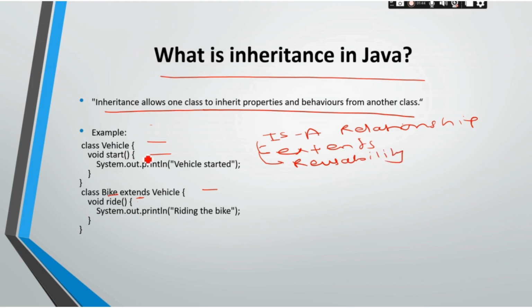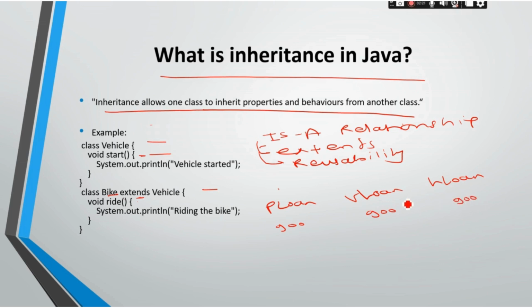You can see here, we don't need to write the start method again and again. We can simply extend this start method in any other class if we need it. Let me tell you one example. Suppose we are writing a banking application, and for loans there are different models like personal loan, vehicle loan, and housing loan. Suppose each of them has 900 methods.